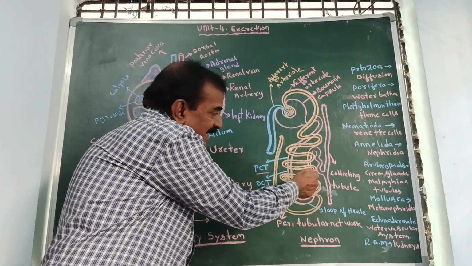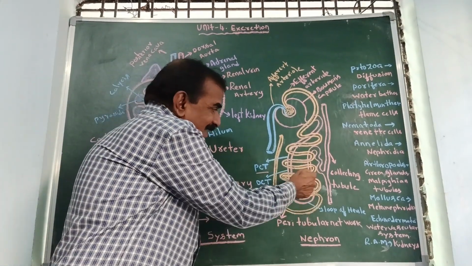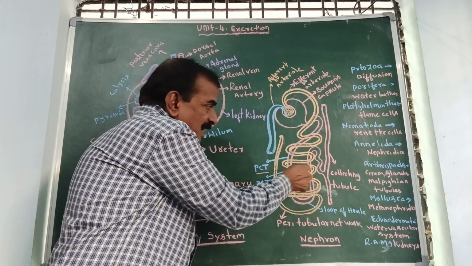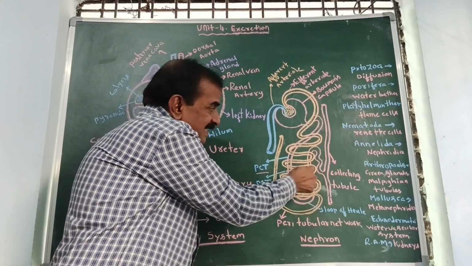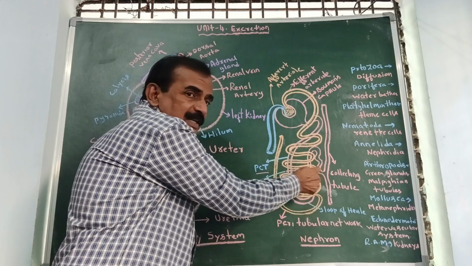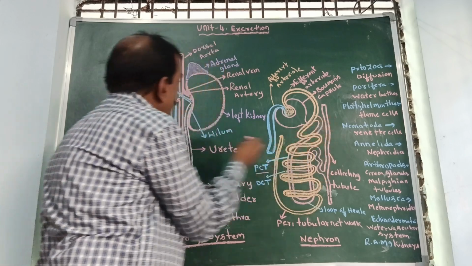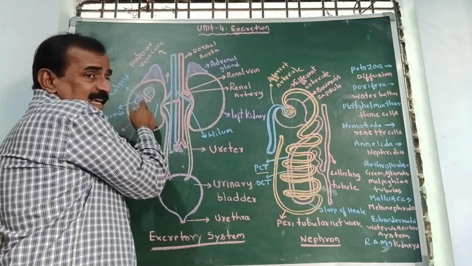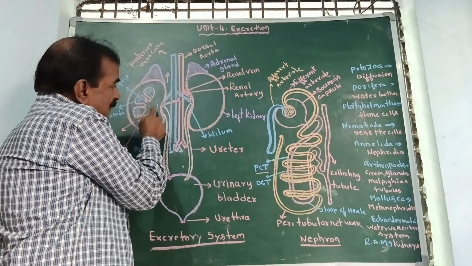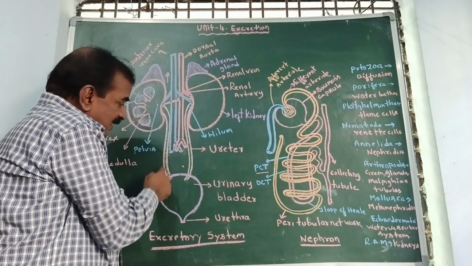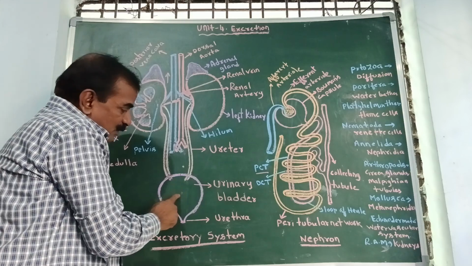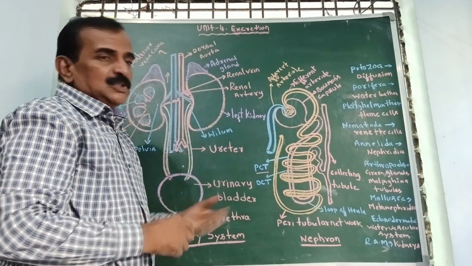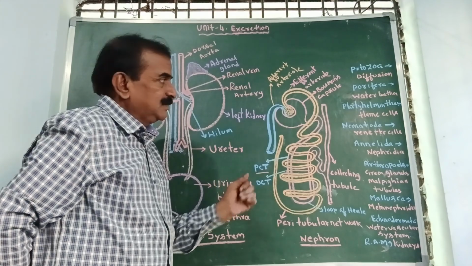The loop of Henle opens into the DCT, the distal convoluted tubule, and the distal convoluted tubule opens into the collecting tubules, and these open into pyramids. Pyramids open to calyces, calyces open to the pelvis, the pelvis opens into the ureter, ureters open into the urinary bladder, and the urinary bladder opens into the urethra. That is the sequential order.